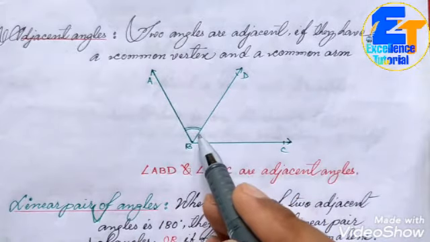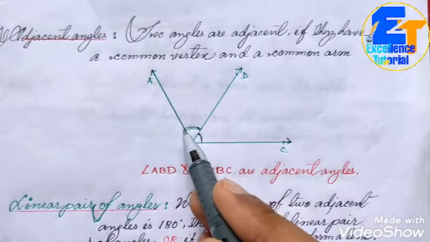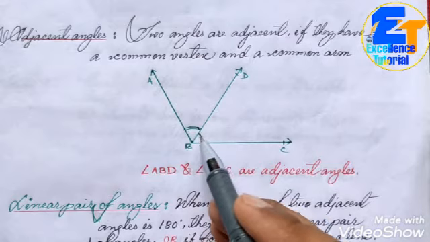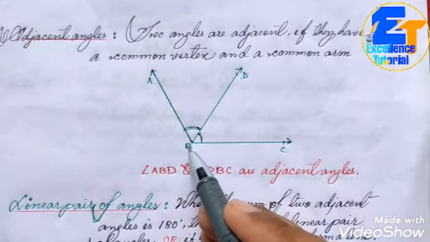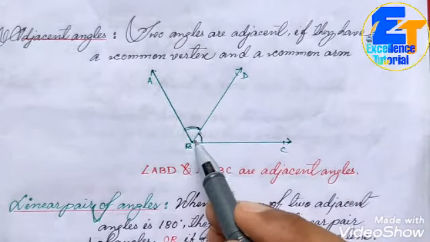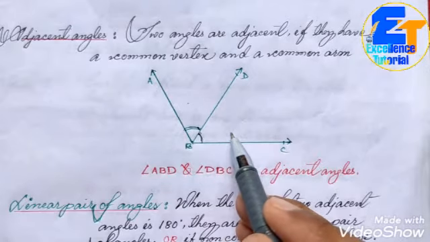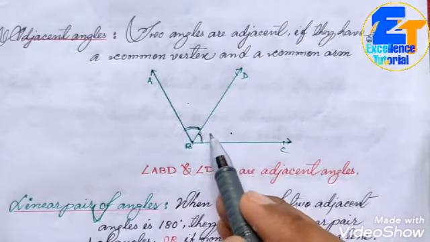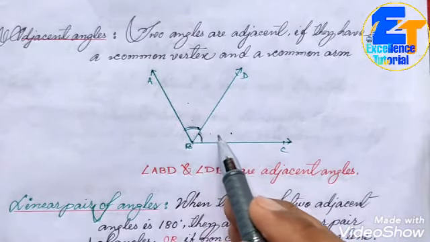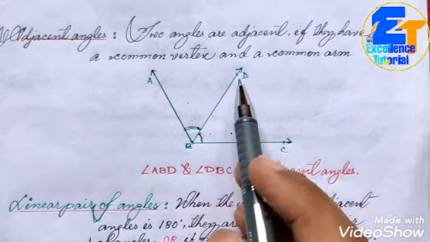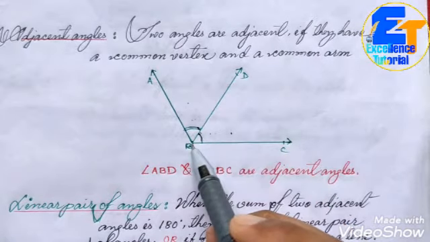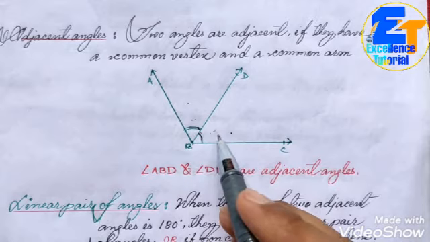This is the first angle, this is the second angle. And you can see these two angles have a common arm. Which arm is common? BD is common. This ray is common for this angle and for this angle also. So these types of angles are called adjacent angles. They have one common arm, so they are called adjacent angles.